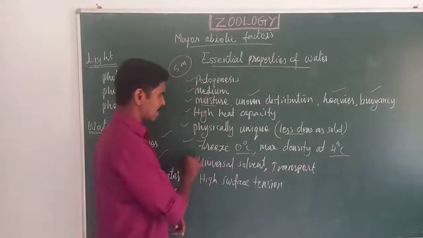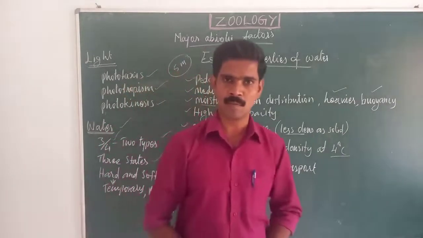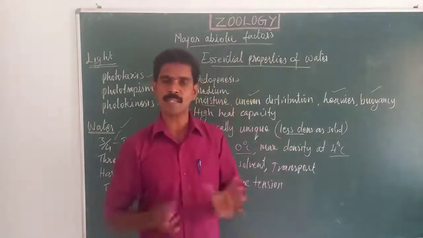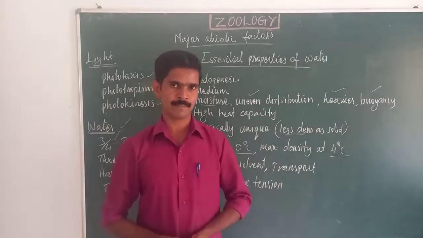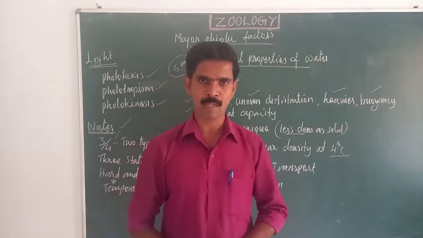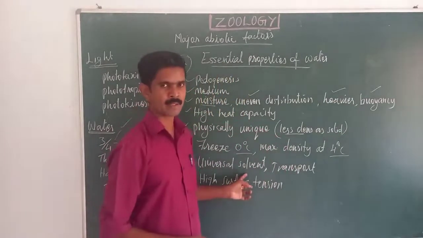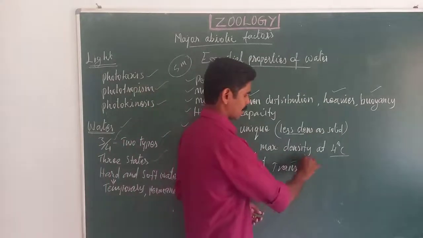Then the next one is that water is a universal solvent. Water is used to dissolve many substances. So many substances can dissolve inside the water, and water is called a universal solvent. Understand? And the next one is transport.